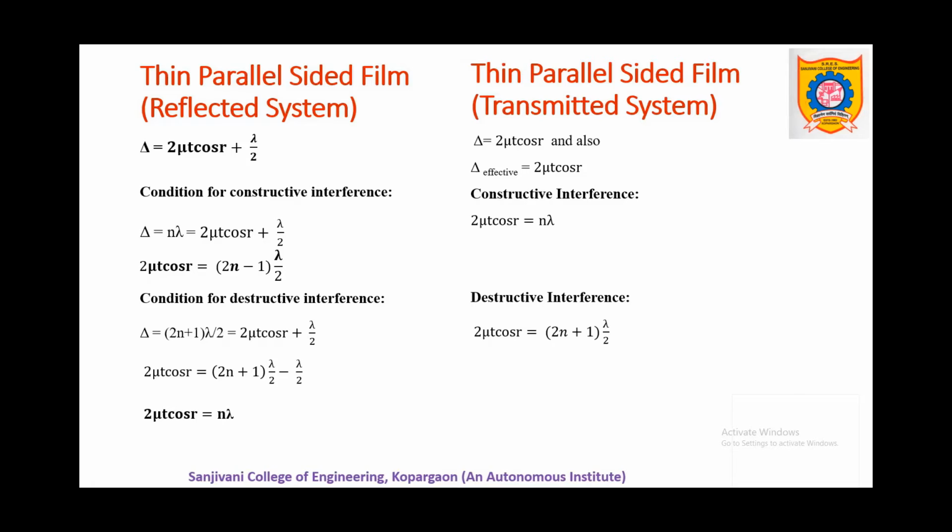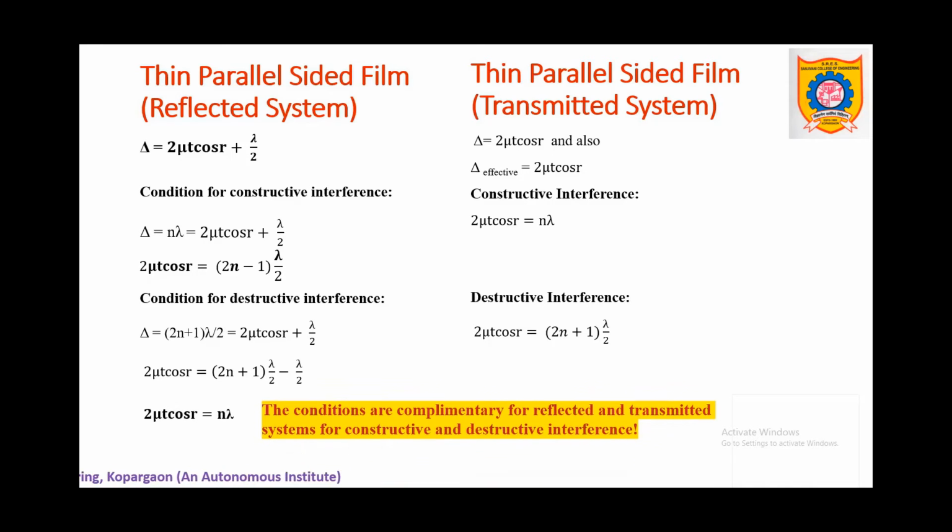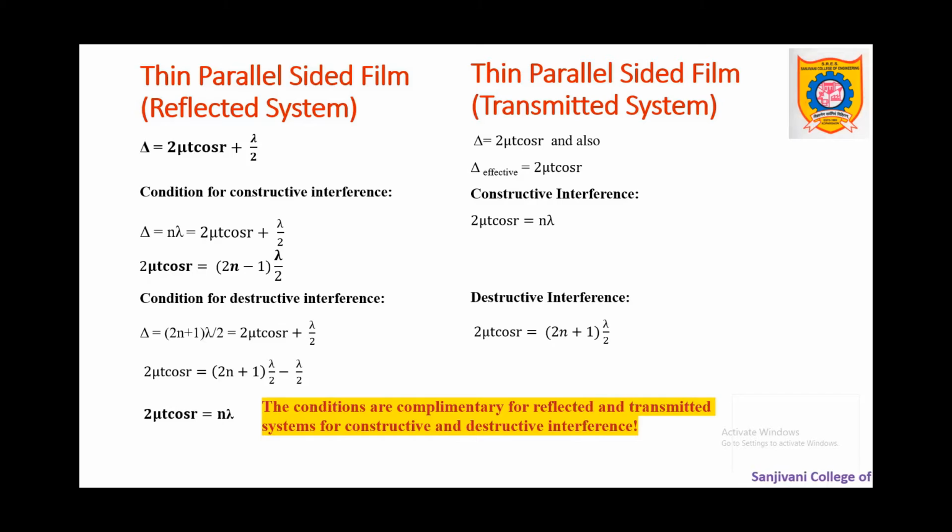Now if we look at these four equations, we come to the conclusion that the conditions are complementary. That is, the condition of constructive interference for the reflected system, the same formula is found for destructive interference of the transmitted system, and vice versa. So this is what is called complementary conditions for reflected and transmitted systems for constructive and destructive interference. So remember, due to this complementary nature of the constructive and destructive interference, we have very good color contrast in thin films, and that is the main reason why a colorful pattern is seen on thin films, just like a soap bubble or the oil film created over a wet road surface.